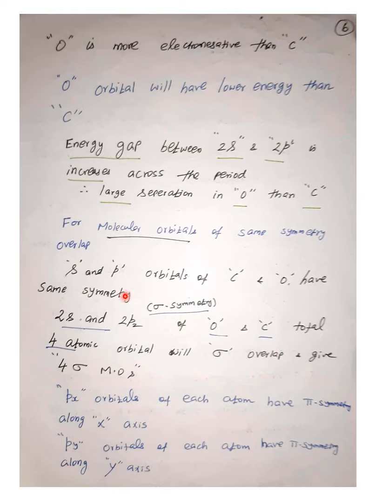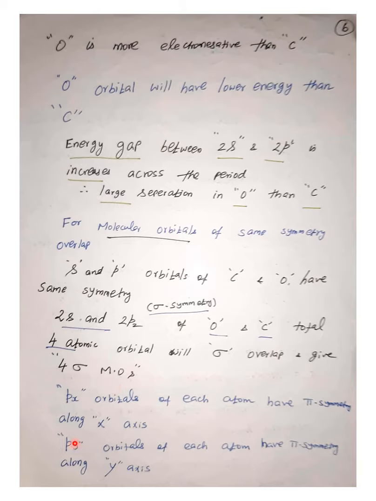So the 2s and 2pz orbitals of oxygen and carbon. The 2s of oxygen and 2pz of oxygen, and 2s of carbon and 2pz of carbon are going to interact with each other. So four atomic orbitals are going to be involved in the sigma overlap and give four sigma molecular orbitals.